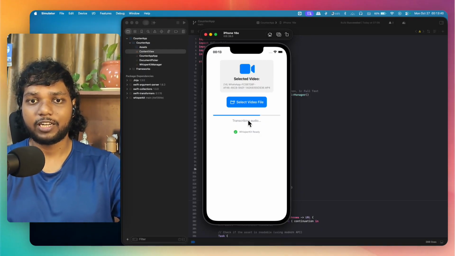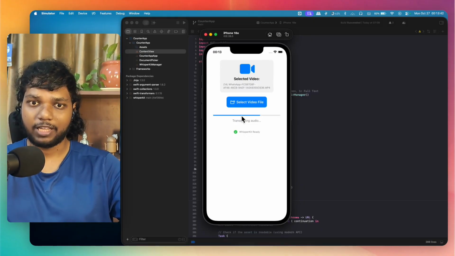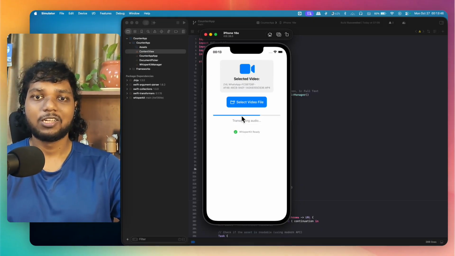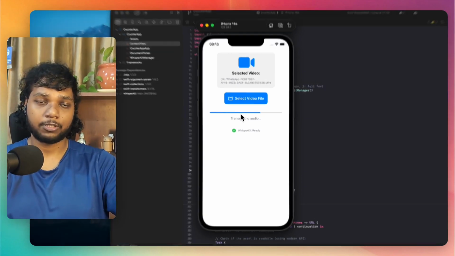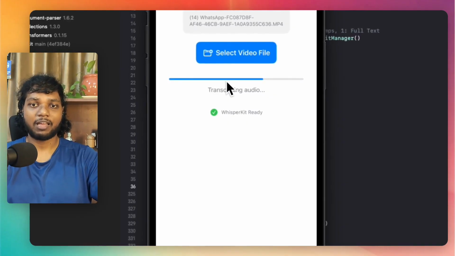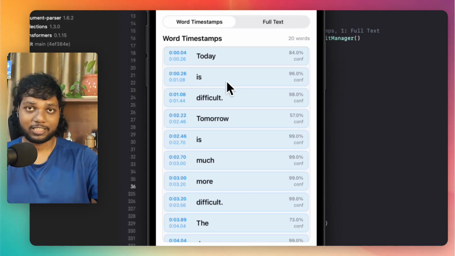So right now it is extracting .m4a from the mp4 video and now it is transcribing using WhisperKit. So you will be amazed to see the result. Just wait for the result when it comes. And at the same time, how to transfer videos into the iPhone simulator, I will explain to you in a bit.